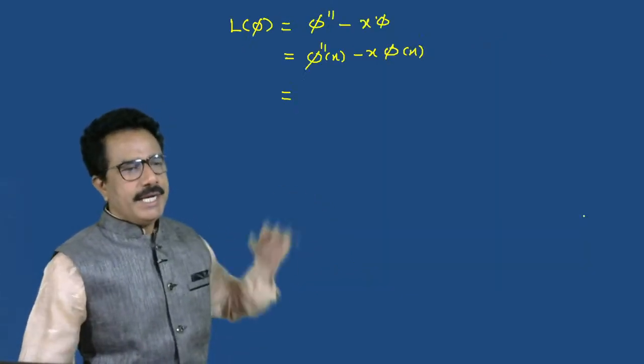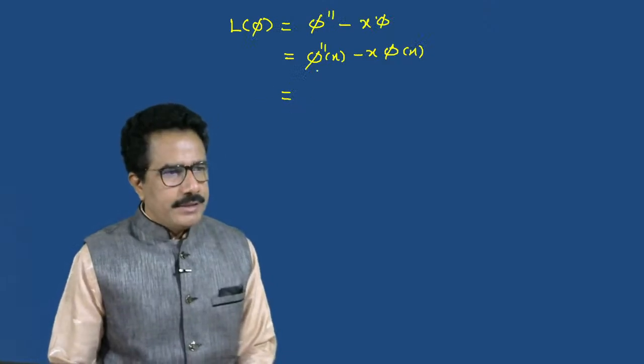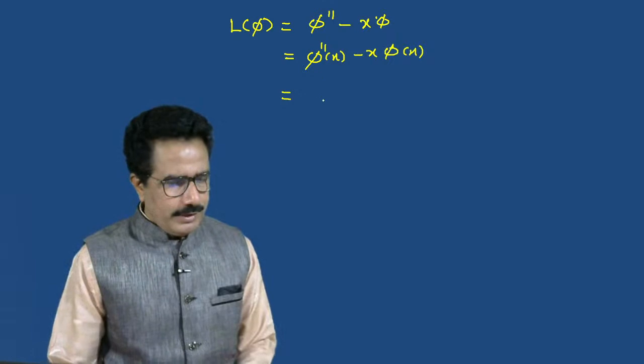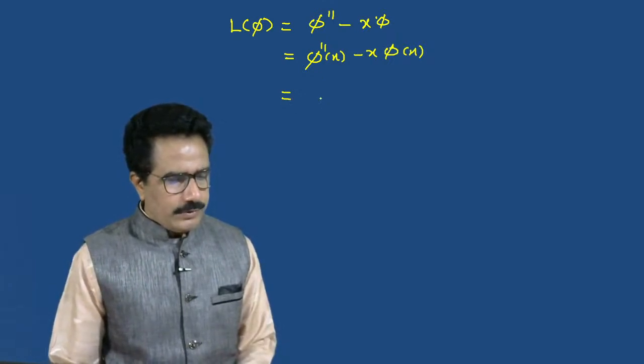Then from second and third we can write phi double dash of x as 2 into c2.